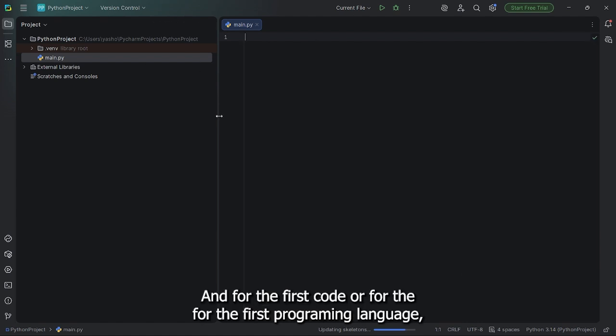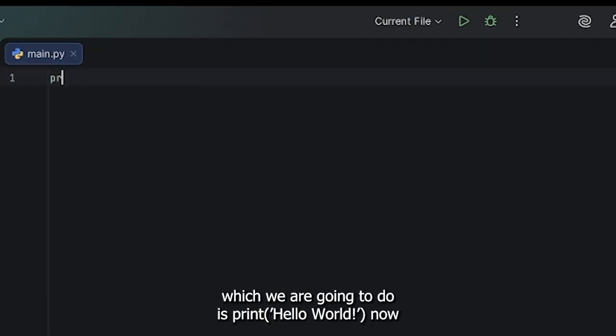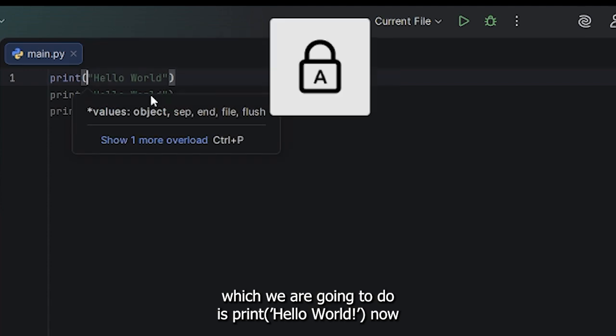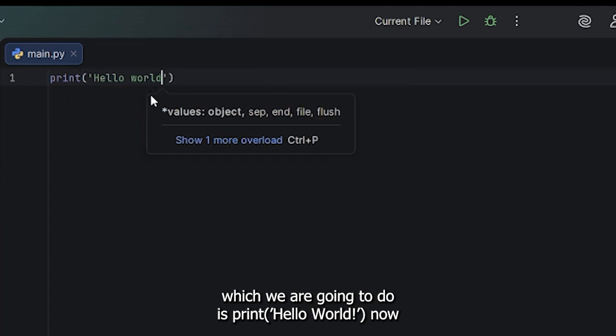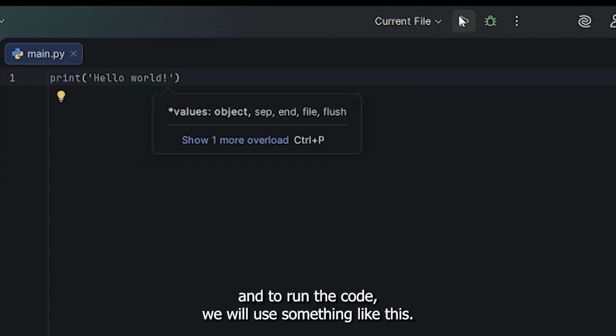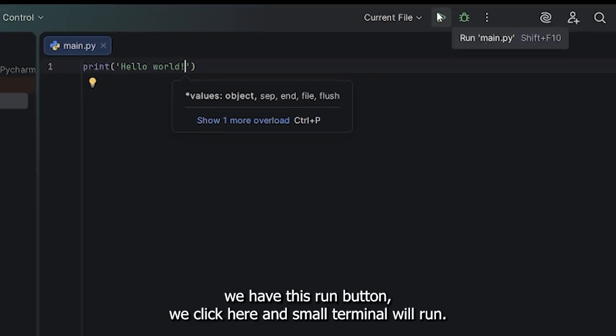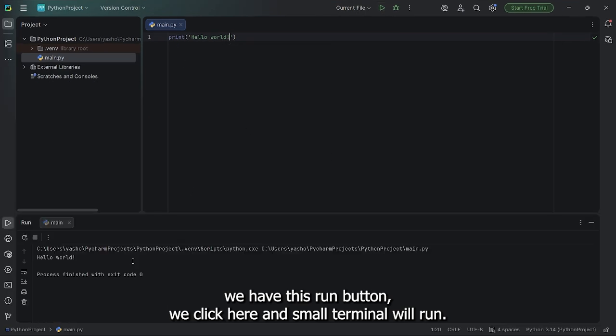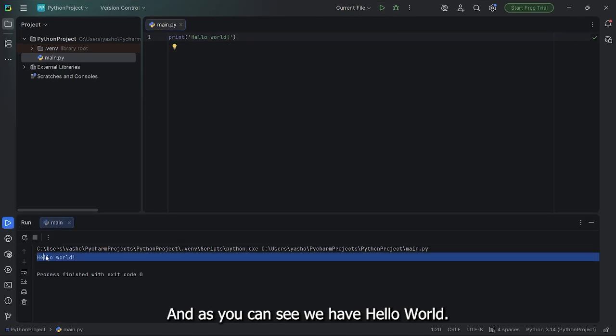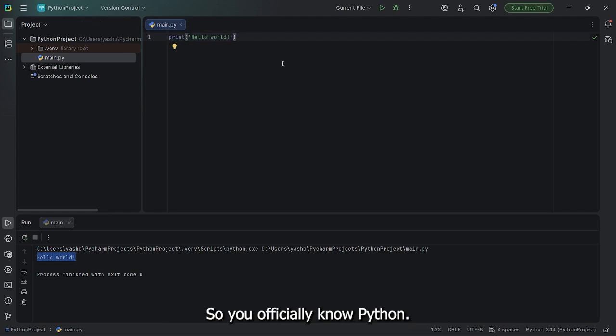And for the first code, or for the first programming language, what we are going to do is print hello world. To run the code, we will use something in the top. Aside from the debug, we have this run button. We click here and a small terminal will run. As you can see, we have hello world. So you officially know Python now.